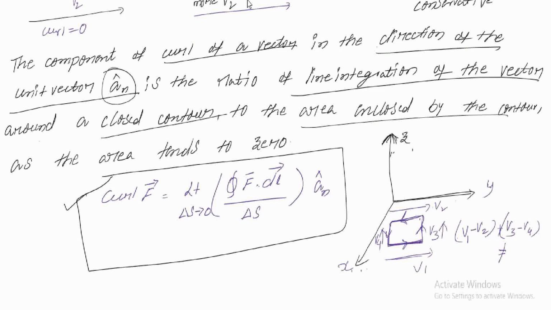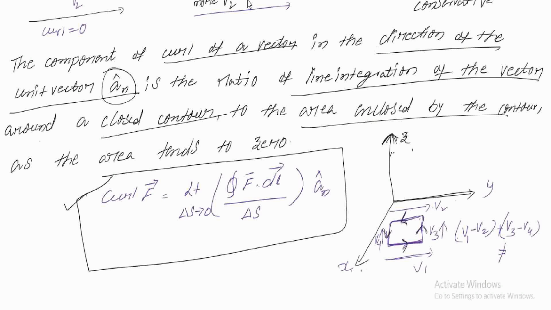Practically, what we have to do is find the line integration at this point, at this point, at this point, and at this point. We have to consider four line integrations, and we have to divide that line integration by the surface, or the differential surface.